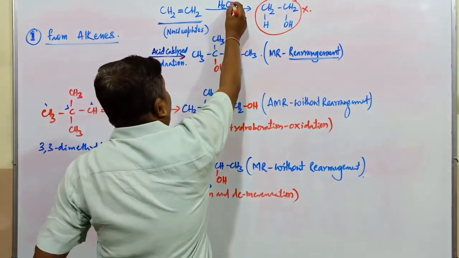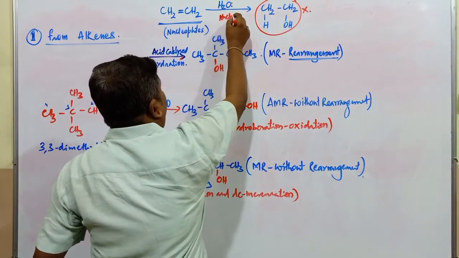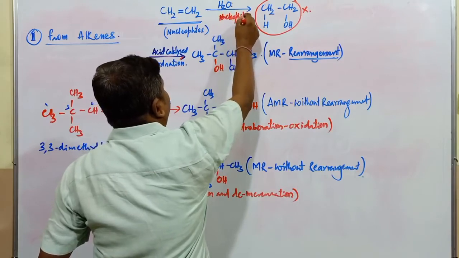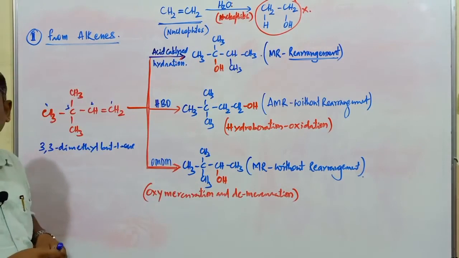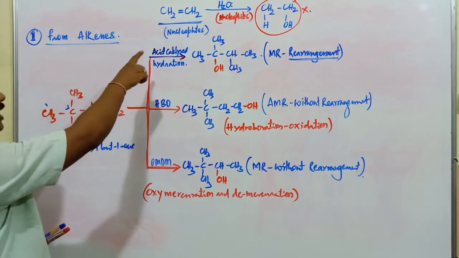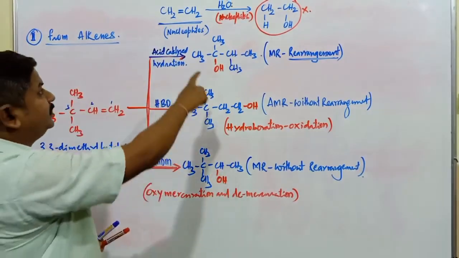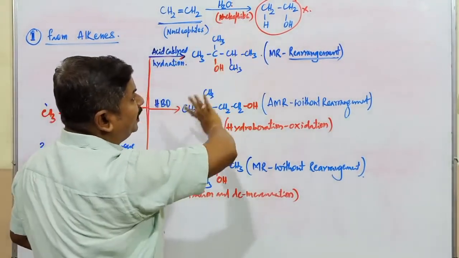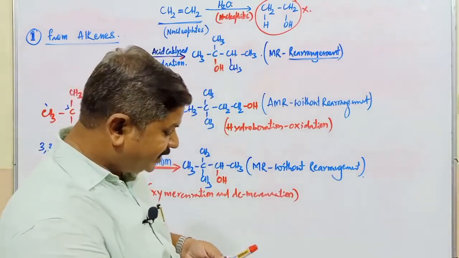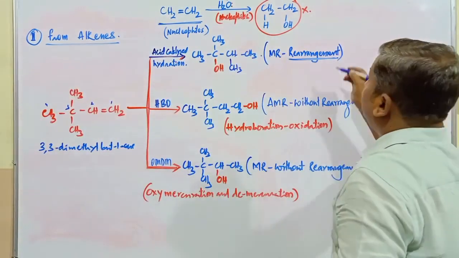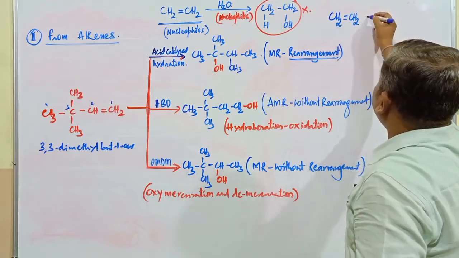When water contains a lone pair of electrons, it also acts as a nucleophile. When both reacting species are nucleophiles, there is absolutely no reaction between the alkene and the nucleophile. In order to convert this alkene into the respective alcohol, if you take water directly, the reaction does not take place. But if you carry out the reaction with CH2=CH2,